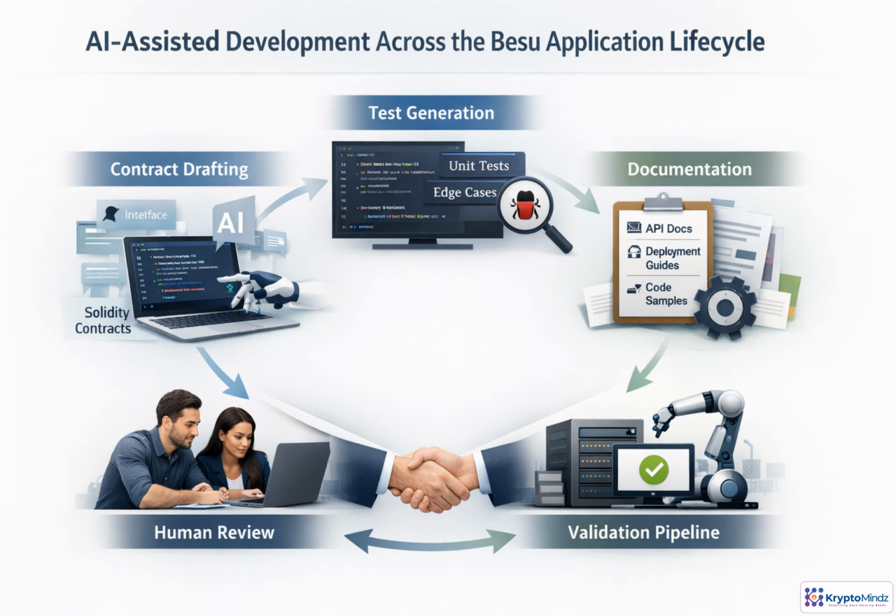Across the Besu development lifecycle, think of AI as an accelerator, not an owner. It can help turn requirements into Solidity drafts, suggest interfaces, and create integration examples. It can also generate unit tests, negative tests, and edge cases developers may miss. The same support applies to API docs, deployment notes, and maintenance explanations. Before anything becomes trusted application code, it still needs human review, static analysis, and CI/CD validation.